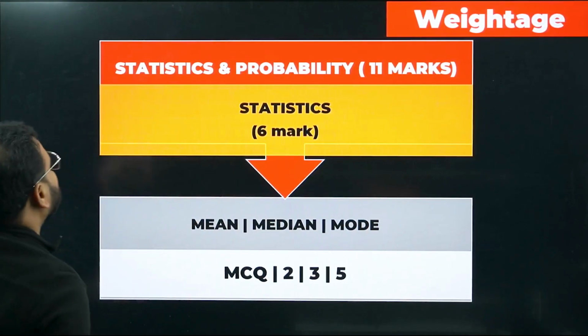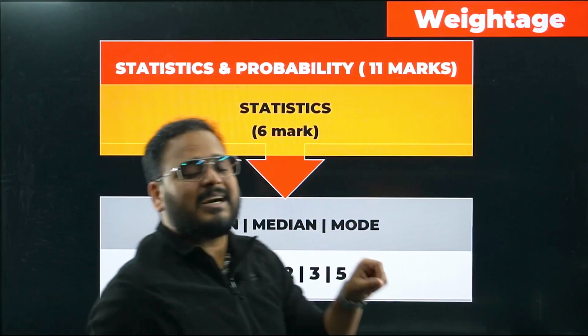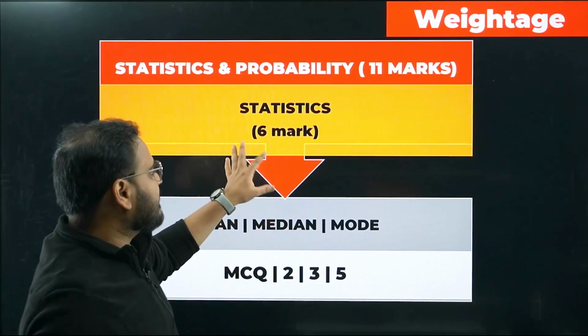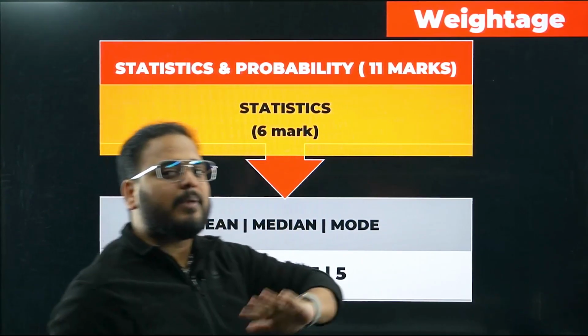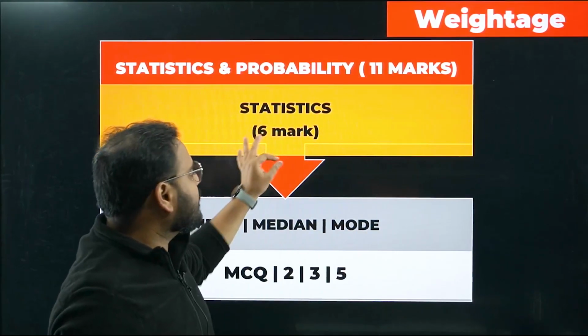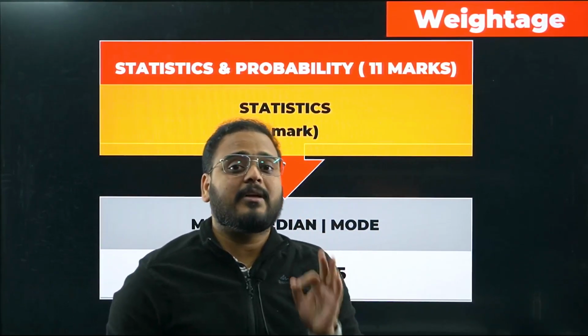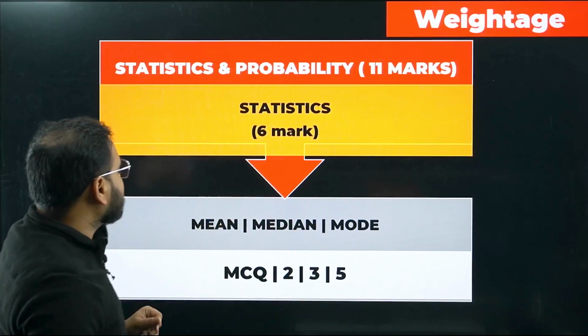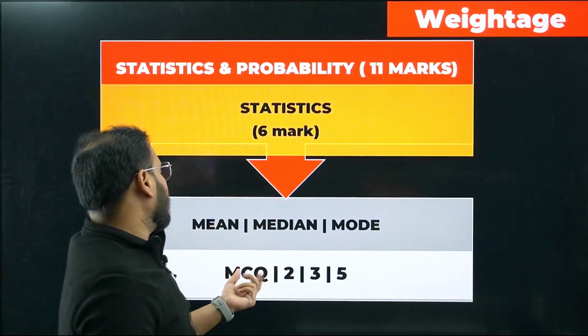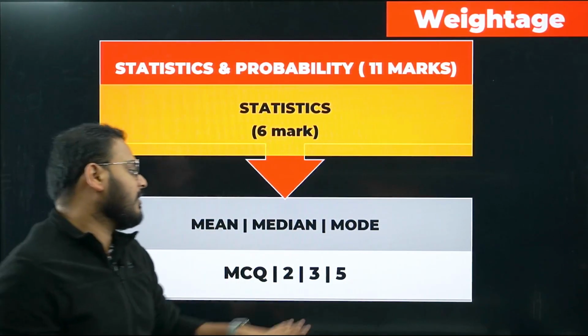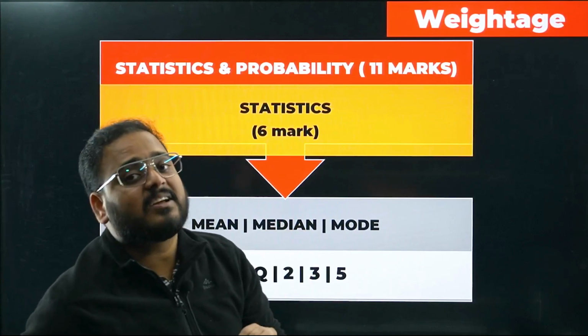If you look at the weightage, you have 11 marks from stats and probability. You can expect overall 6 to 7 marks in statistics itself. The last 4 can be asked in probability as well. So 6 to 7 marks in stats can be asked. A very important chapter this is. Questions can be asked in the category of MCQ, 2 marker, 3 marker and 5 marker. I am not saying that a case study can't be asked.